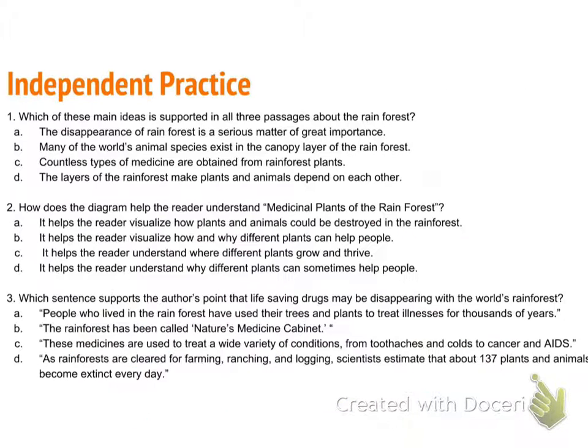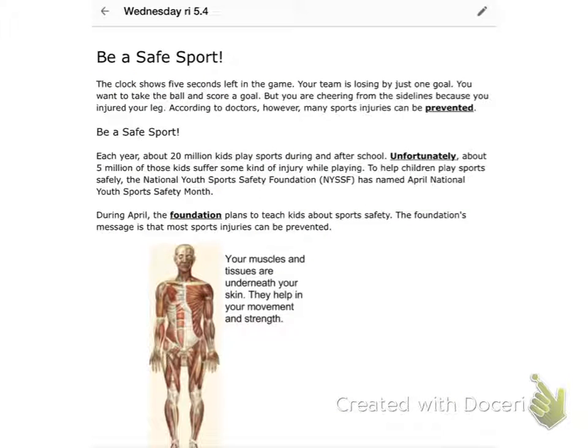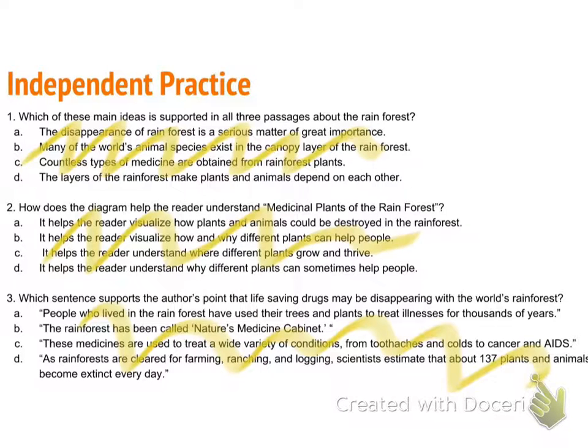So what are you going to do today? Well, you're going to answer questions just like I did, where the question is already telling you something, and the answer choices are the things that you need to focus on, that they go with the questions. You're going to be reading about being a safe sport. So you're going to read this passage and try to figure out which of these answer choices matches what the question is asking you. That is in your Google Classroom, so just like normal, you need to